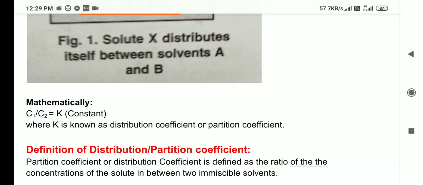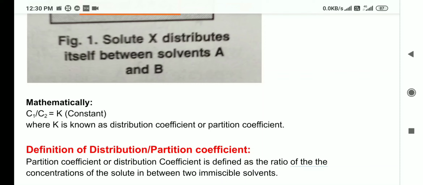Is it clear about the definition of distribution law? What is distribution law? Distribution law states that when a solute distributes itself in between two immiscible solvents, then the ratio of the concentration of the solute in between two immiscible solvents remains constant at constant temperature, provided that the solute remains in same molecular state in both the solvents.